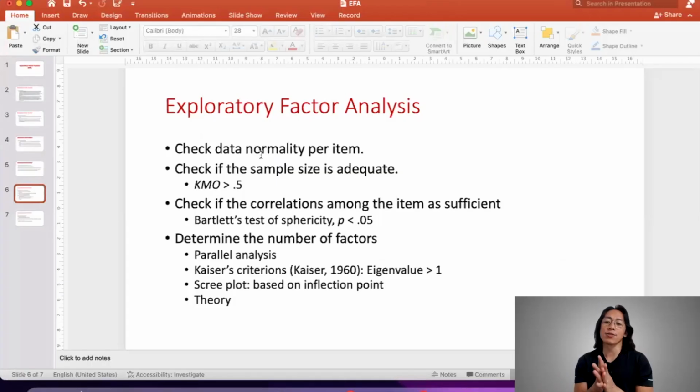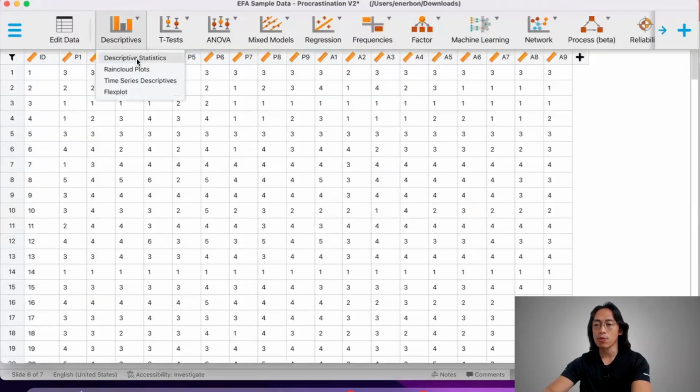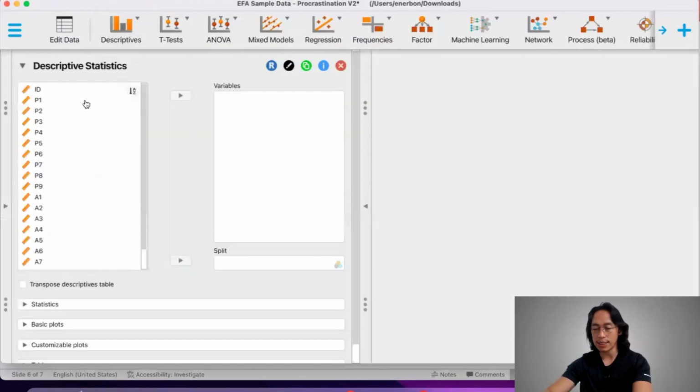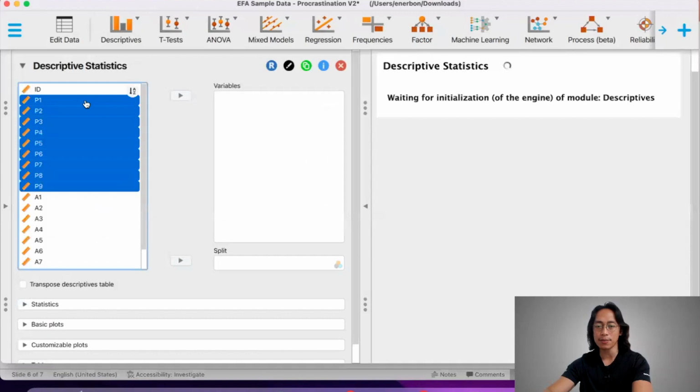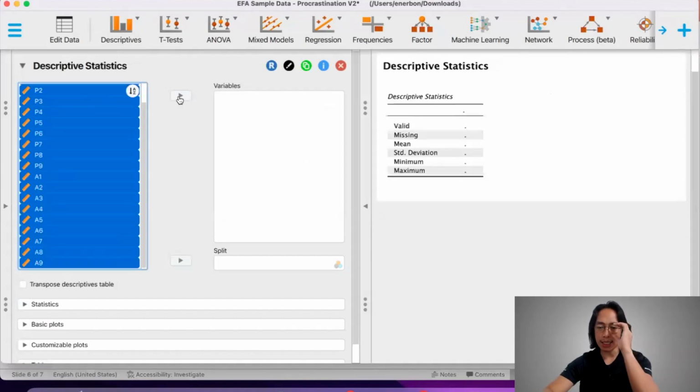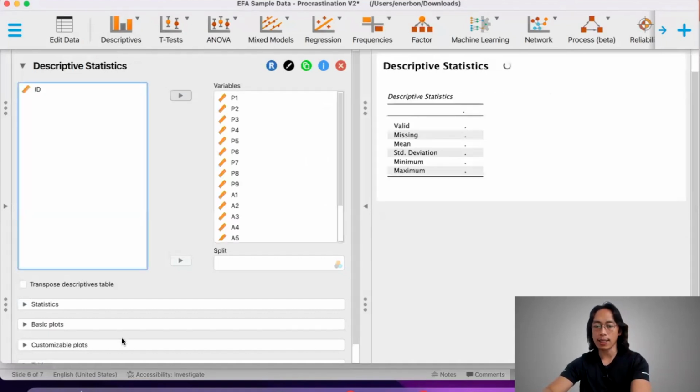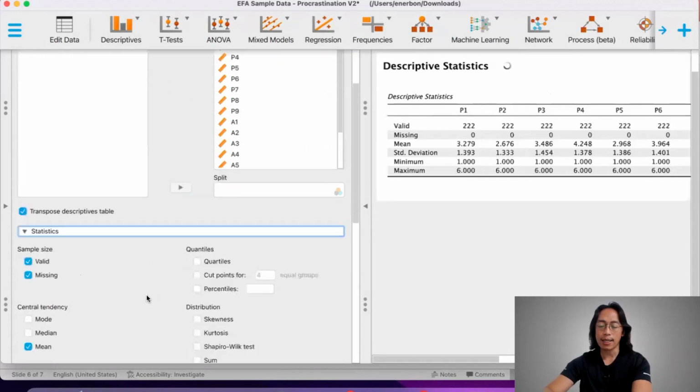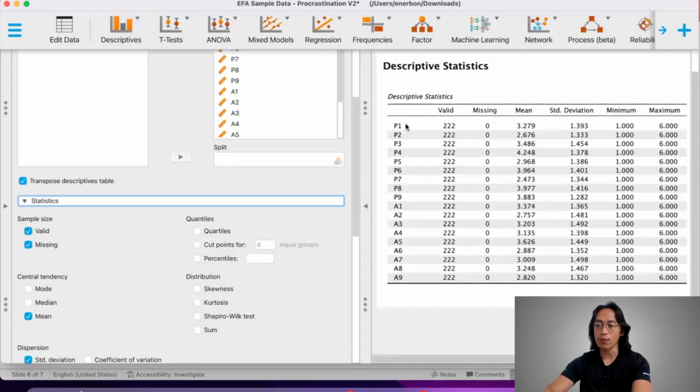All right, let's check for the normality per item. Let's also compute the mean and standard deviation for these items. So let's check on their descriptives. We click on descriptives, choose descriptive statistics, and select all of our items here, P1 to P9, A1 to A9, and then click on transpose the table. So we have 222 valid participants. We have no missing data, so we can remove that.